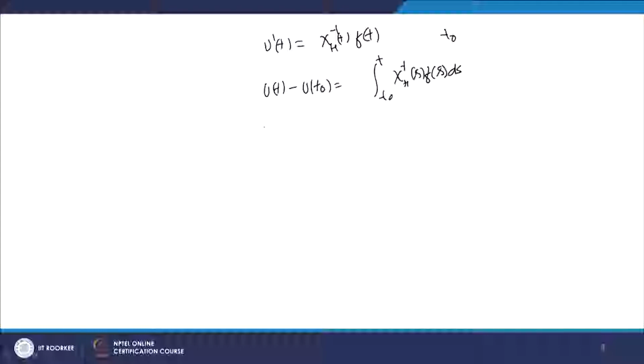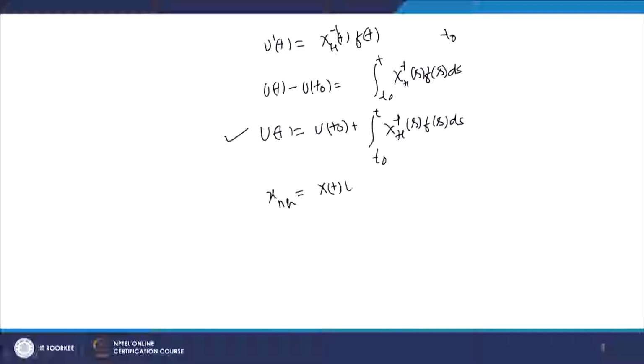So, we need to find u(t). So, u(t) is basically u(t naught) plus the integral from t naught to t of x_h inverse(s) f(s) ds. So, now u(t) is known to us, and with the help of u(t), we can find the solution of the non-homogeneous problem, that is x of t into u(t).